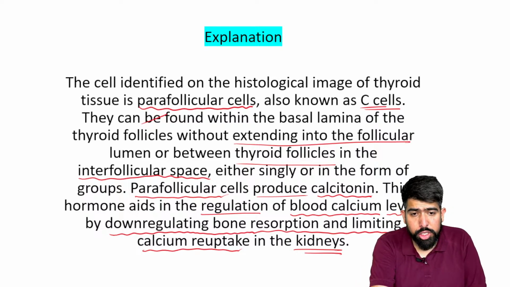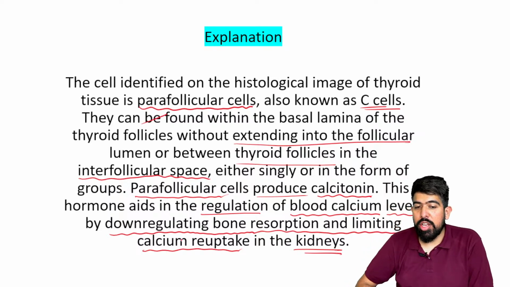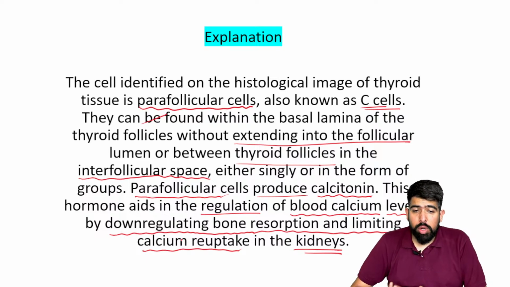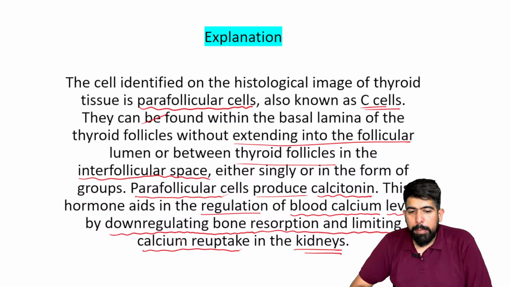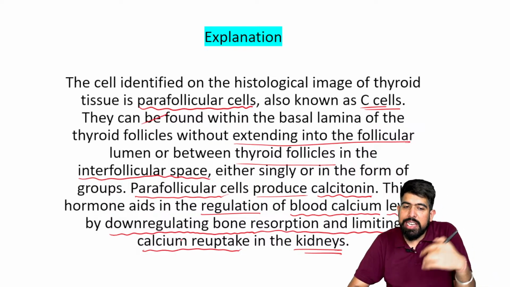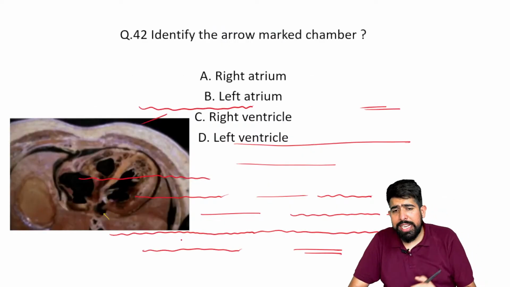Let's get back to the topic. So we were talking about the calcitonin. You already know that calcitonin will be produced by your parafollicular cell, also your C cell, right? And what is the role of it? It will regulate the blood calcium level by down regulating the bone resorption and limiting the calcium reuptake from the kidneys. The calcitonin is working, right?